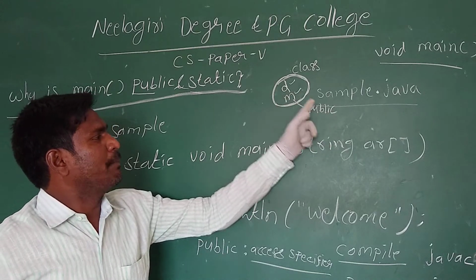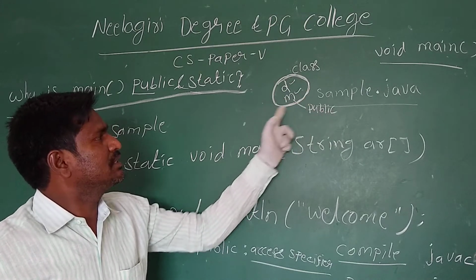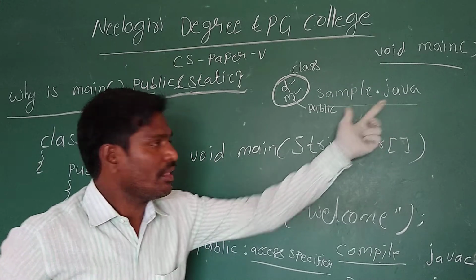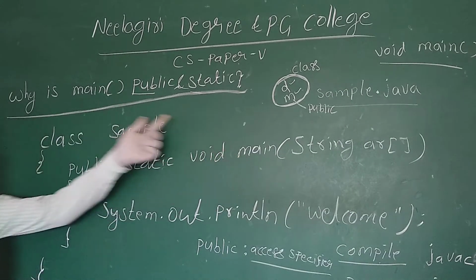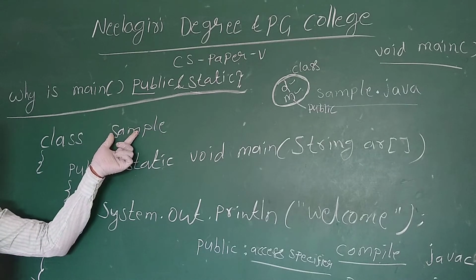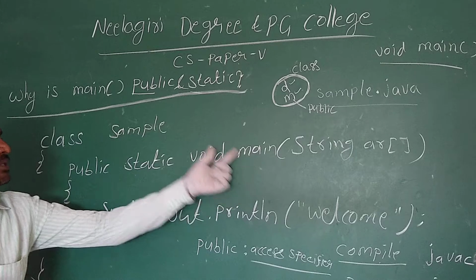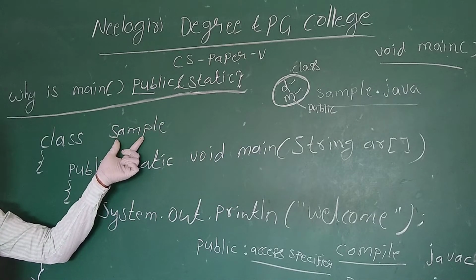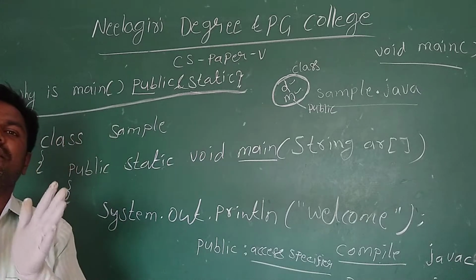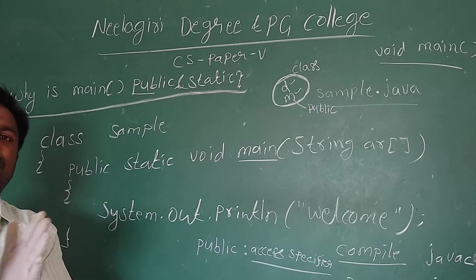If a method is public, we can access it outside of the class. Here main is a method inside of the class sample, so main is also a member function, or you can say a member method.